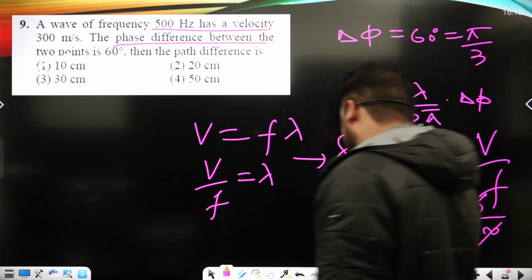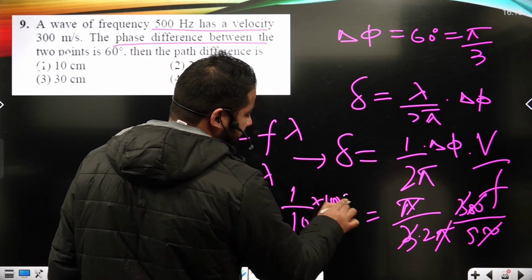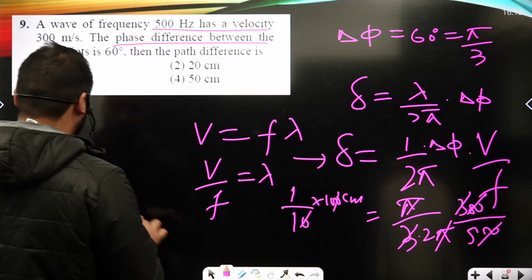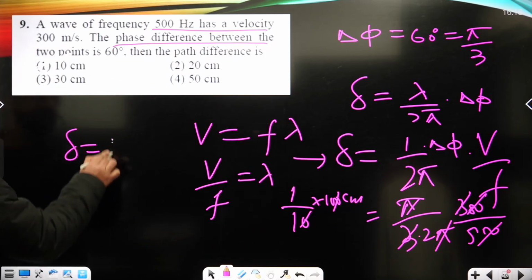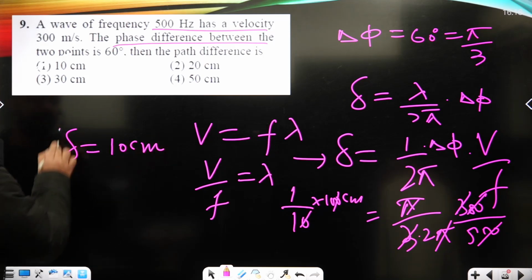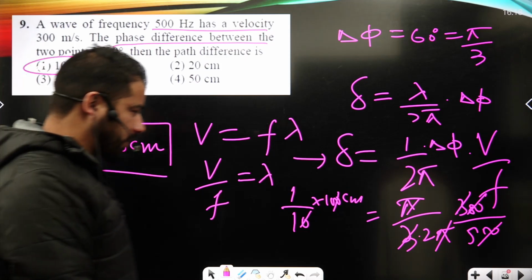So it is 1 upon 10 meters. I can write it as 10 centimeters, okay? So the path difference, that's del, must be 10 centimeters in this particular question. So it is shown under option number first, okay?